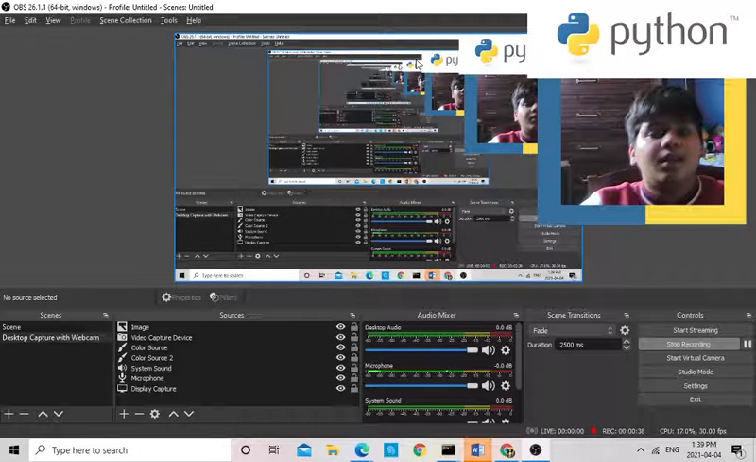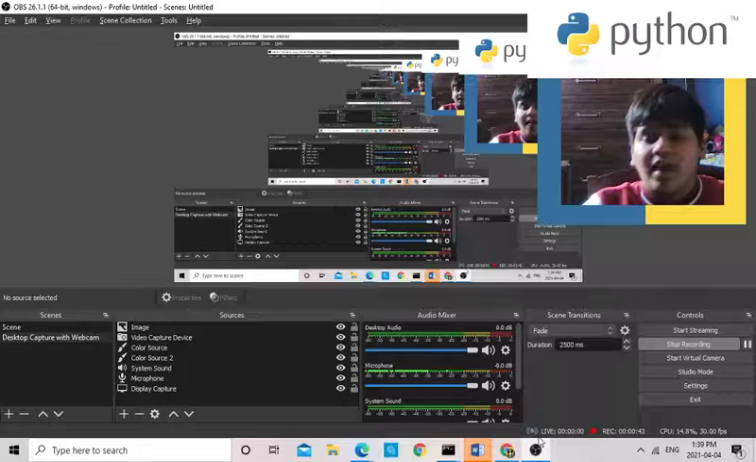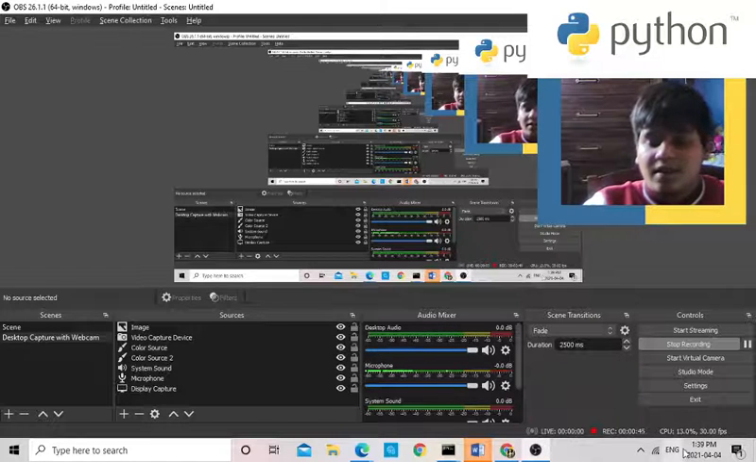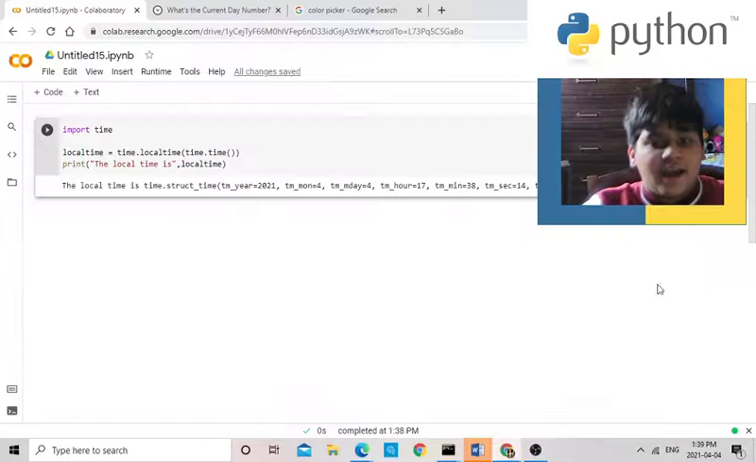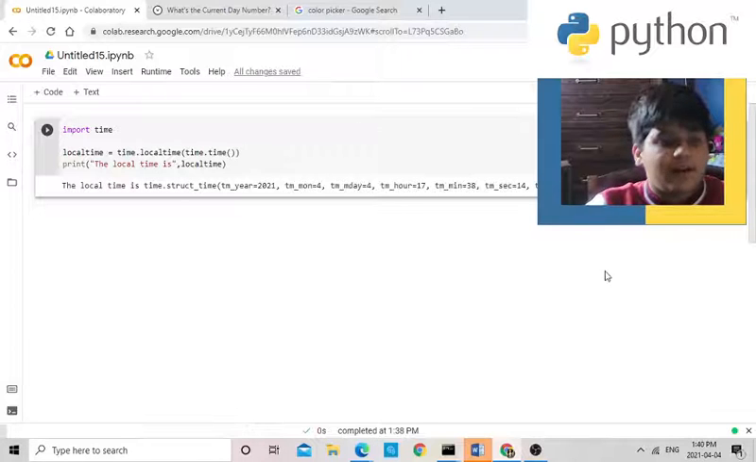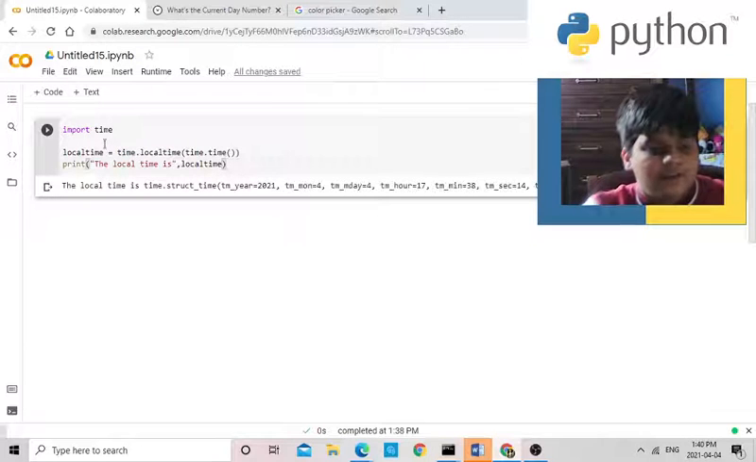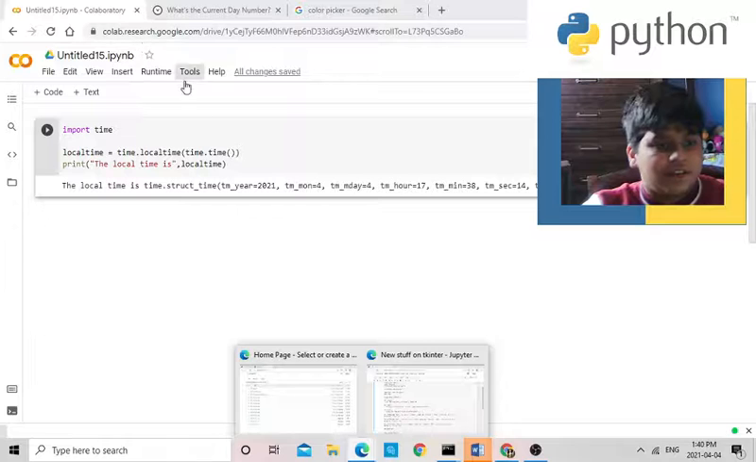I'm going to be using the libraries time and datetime. So time basically prints the time of the day, as you see over here. And datetime prints the date. This is the code I'm using on Colab for now, and then I have this whole Jupyter Notebook over here, with new stuff on tkinter.